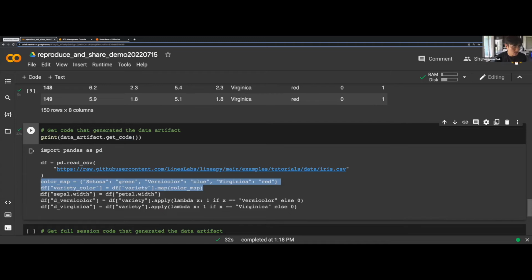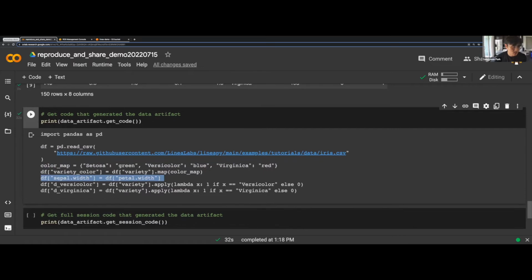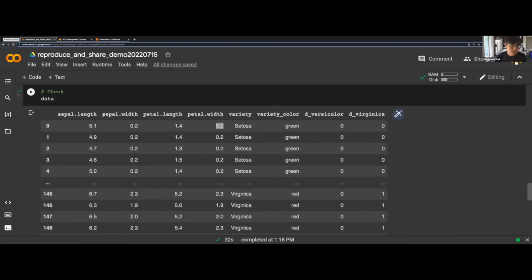And we encountered this line, which looks a little bit weird because what it's doing is basically overriding this column, sepal width, with this column. And if we go up here in this table, these are the exact same columns that we spotted as the problematic ones here, sepal width and petal width.